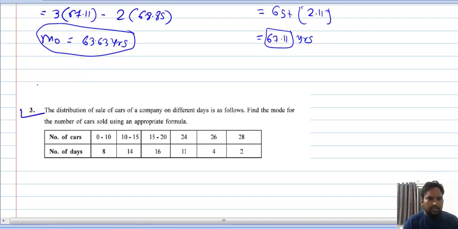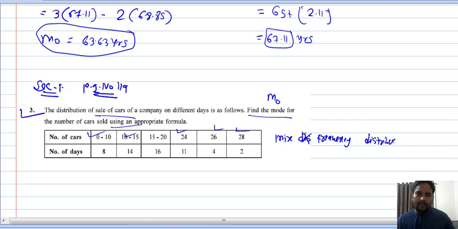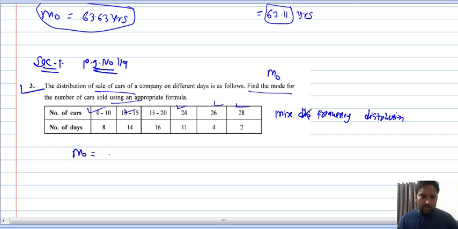Now question number 3, this is section F of your GSEB textbook, page number I think 119. The distribution of the sale of cars is as follows. Find the mode of the number of cars sold using an appropriate formula. So 0 to 10, 10 to 15, then 24, 26 and 28. Which type of data is this? This is a mixed frequency distribution, so we have to use the empirical formula to obtain the mode.